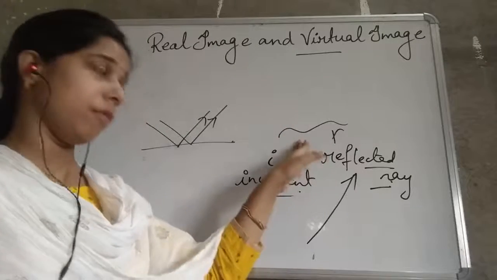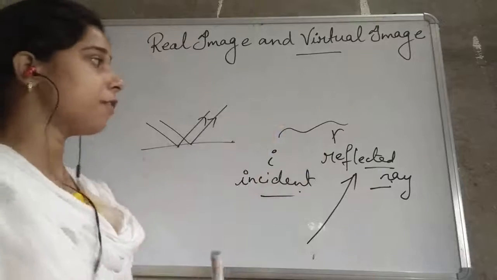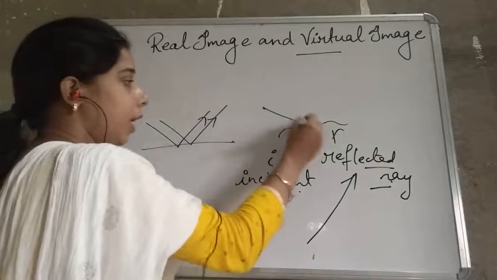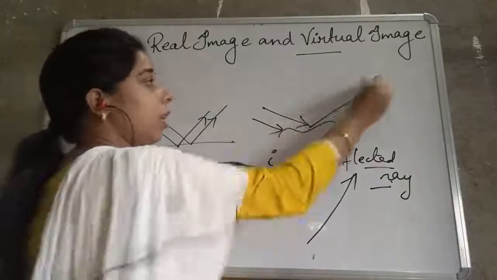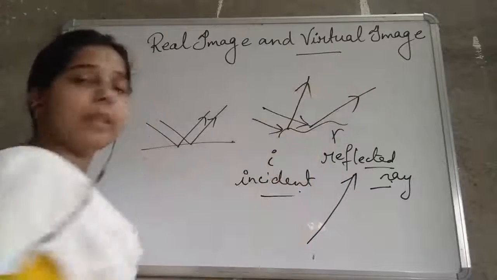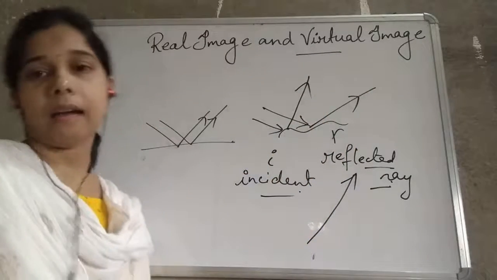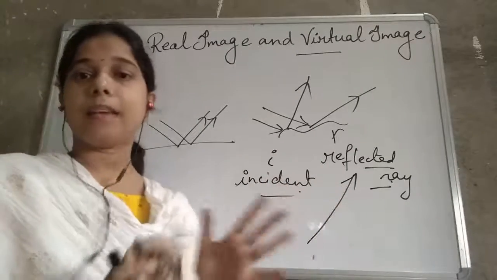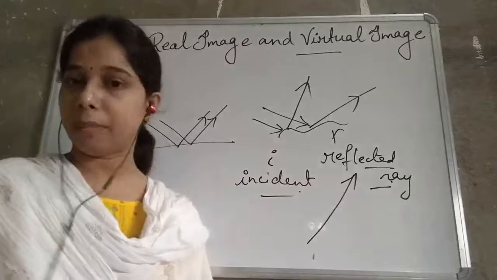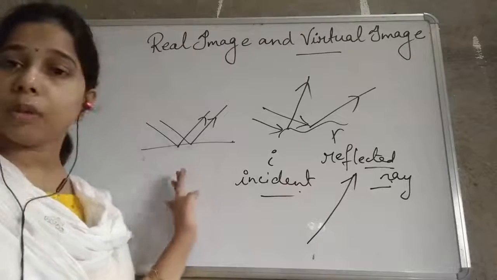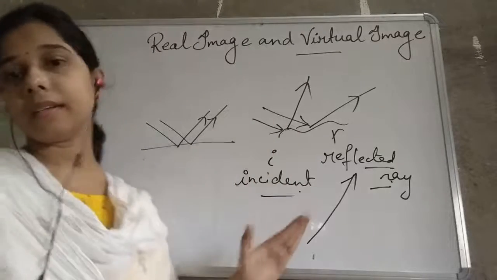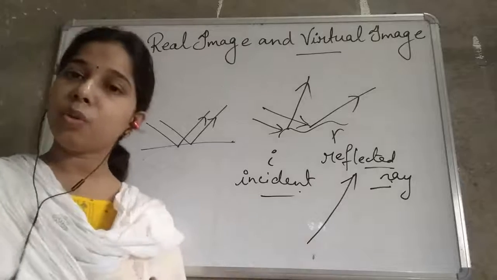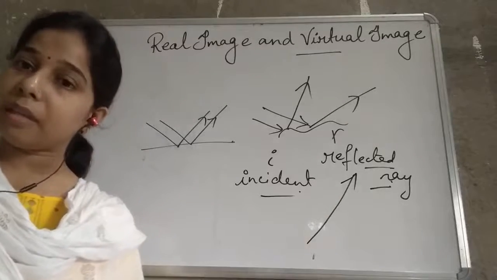And what happens here? On a rough surface, when the beam of light comes on it, it goes in all different directions with different angles, due to which it gets scattered and there is no formation of an image. So in regular reflection, all the beams of light go to the other direction with the same angle, and due to this there is formation of an image.